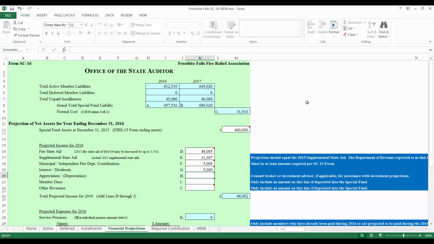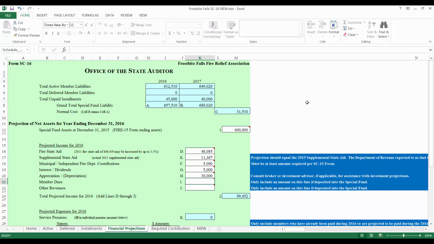On line H, enter the expected net appreciation or depreciation. If depreciation is projected, be sure to enter the amount as a negative value. Frostbite Falls expects to receive $30,000 in income from appreciation in the reporting year, so I will enter that number here.